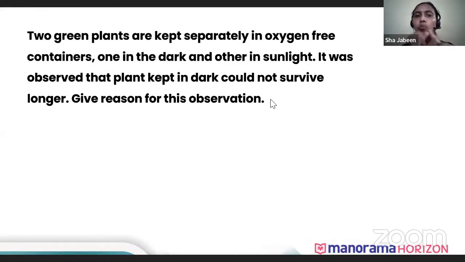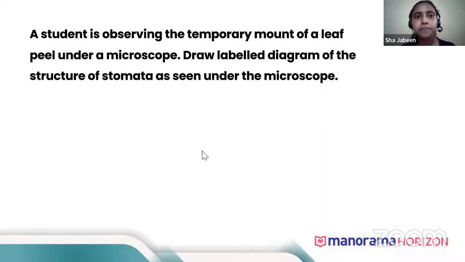As I told you, water and carbon dioxide are the raw materials. They have said that it is oxygen free. Photosynthesis doesn't require any oxygen. If it is oxygen free, fine. They require only carbon dioxide and water. These are the raw materials. But apart from that, the essential thing is light. Because the plant was kept in the dark room, there's no light, so no photosynthesis has taken place. So this question was also clear.